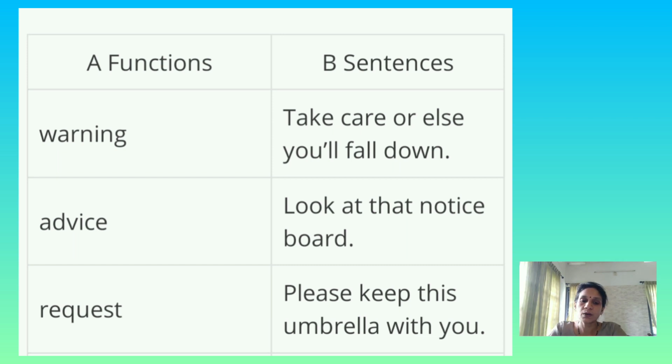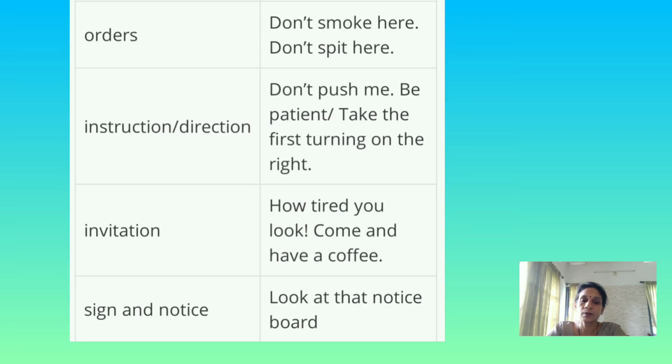For example, warning: take care or else you will fall down. Next, advice: look at that notice board. Then request: please keep this umbrella with you. Then the next one is orders: don't smoke here, don't spit here. These two are orders. And another one, instruction or direction.